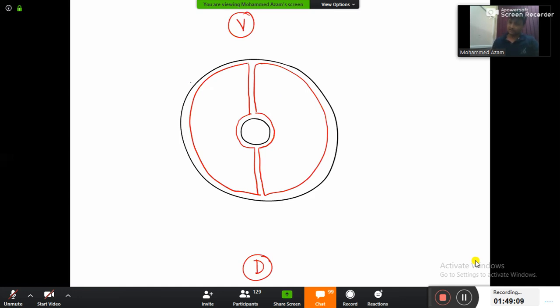First of all, about the liver. Remember, liver develops in ventral mesentery. MCQ number 1. Imagine that is your liver. Liver develops in ventral mesentery. Okay, fine. After the formation of liver, what is going to happen to this ventral mesentery then? It is going to divide into two ligaments, one in front of the liver and one behind the liver. The ligament which is in front of the liver will be the falciform ligament.